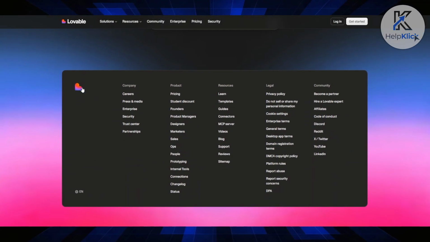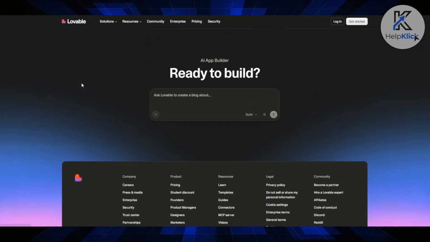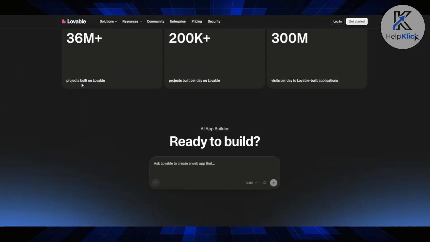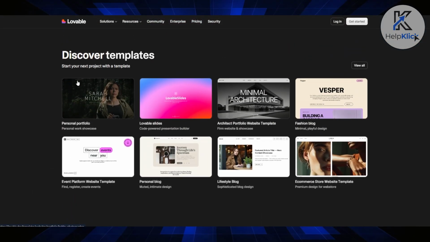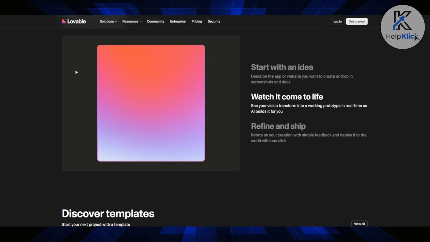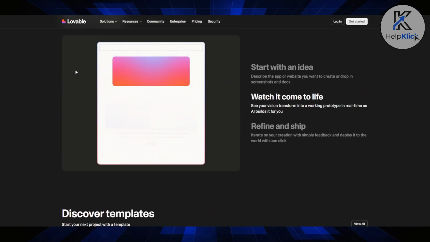The platform is incredibly slick for web design, handling layout structures and visual polish seamlessly. So the absolute best part of Lovable is how fast you can go from a single sentence to a highly advanced, interactive, presentation-ready app showcase.